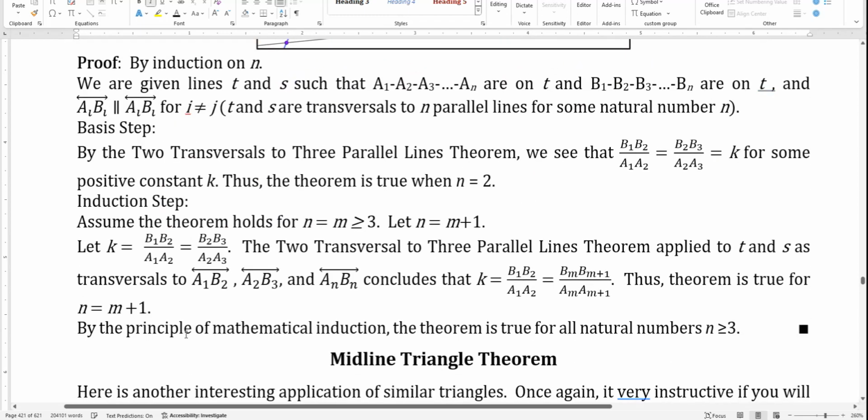So the proof is by induction on n. We're given the setup. The basis step is by the two transversals to three parallel lines theorem that we proved in the last video. We see that B1 B2 divided by A1 A2 is equal to B2 B3 divided by A2 A3, and that equals k for some positive constant k. And certainly this makes the theorem true when n equals 3. That's all there are, three lines.